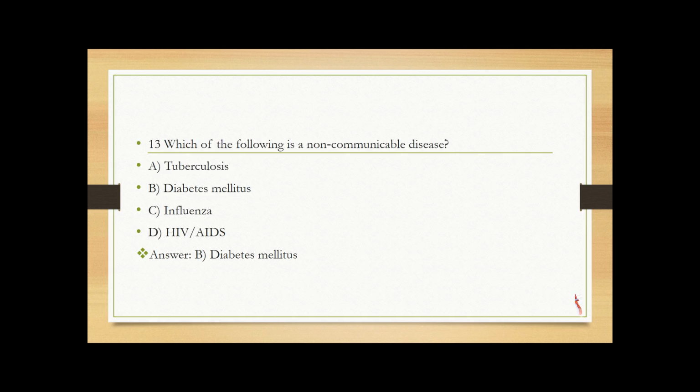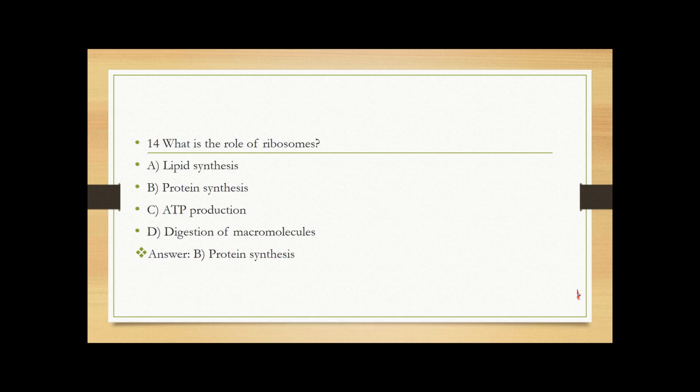Which of the following is a non-communicable disease? Tuberculosis, diabetes mellitus, influenza, HIV and AIDS. So diabetes mellitus, because diabetes is a metabolic disorder, it's not infectious. What is the role of ribosome? Lipid synthesis, protein synthesis, ATP production, digestion of macromolecules. Answer is protein synthesis, because ribosomes are the protein factories of the cell.